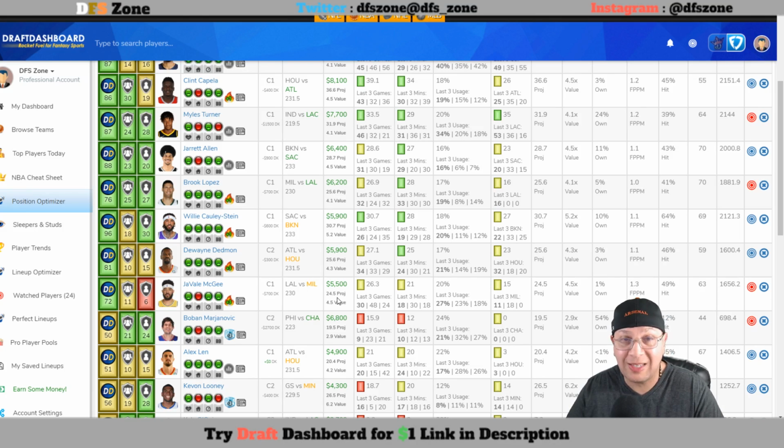So if you're going to go with the team that has given up the most fantasy points to a center, then you will have to go with Milwaukee. Brook Lopez has been giving up more. But my only concern is McGee is on the road and Brook Lopez is at home. And I think Brook Lopez and Milwaukee at home, if Giannis doesn't play, definitely they're going to need him to obviously get some more rebounding as well. So that opens up the doors for Lopez a little bit more. But again, you can go JaVale McGee.